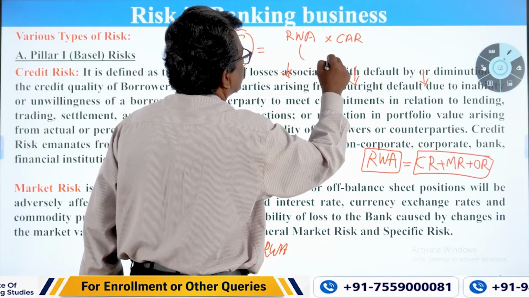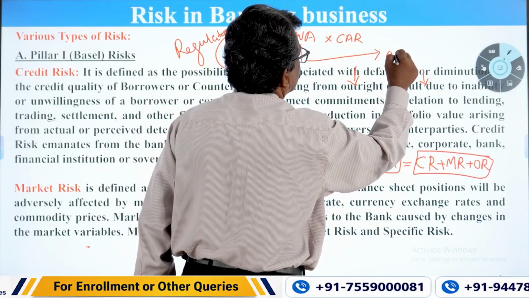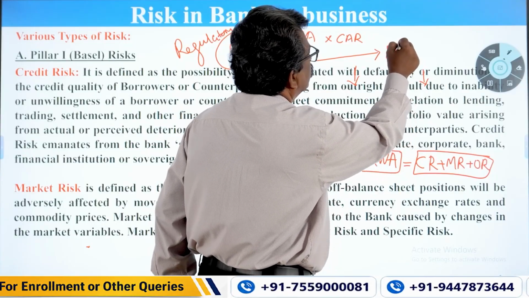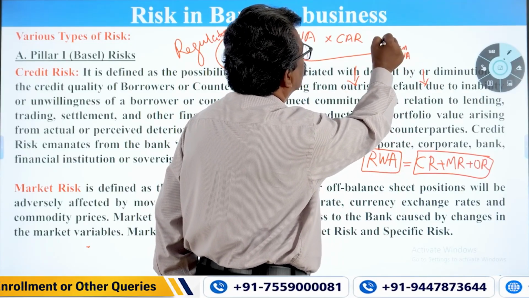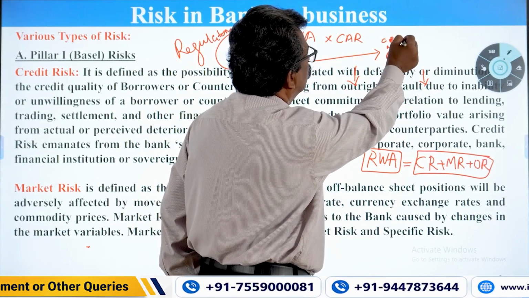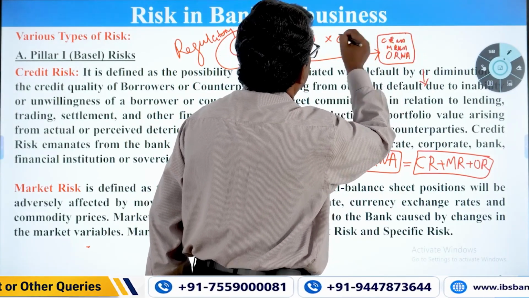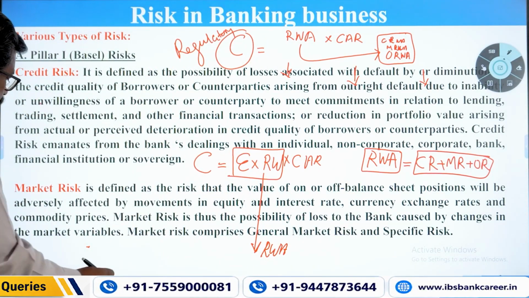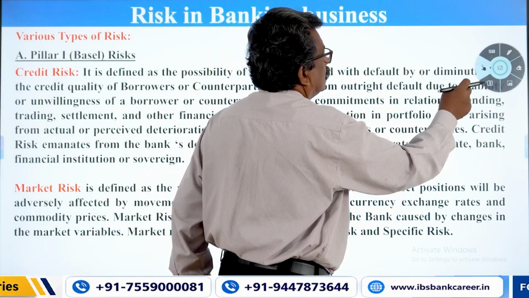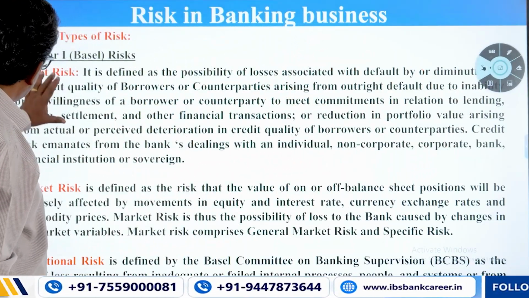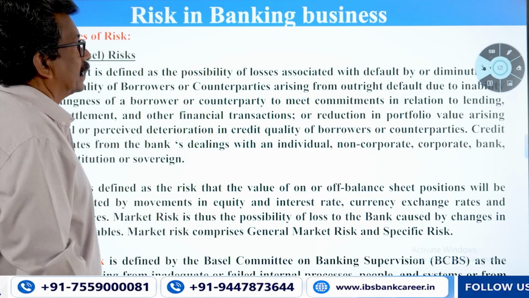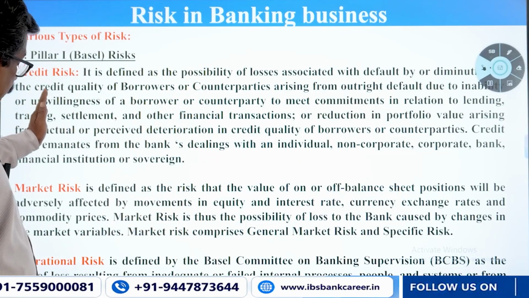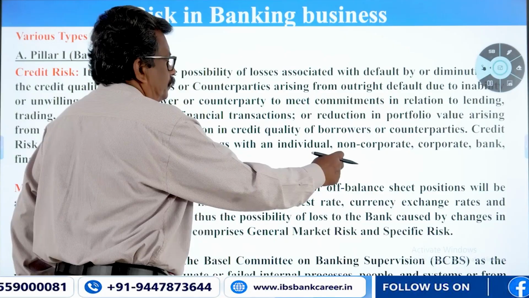Then what is risk weighted asset? Risk weighted asset is operational risk weighted asset, market risk weighted asset, and credit risk weighted asset. So these three things you have to add together. That is what Basel says. Basel 1 says credit risk, market risk and operational risk. All these three things you have to identify and calculate. So capital is required for credit risk, market risk and operational risk.